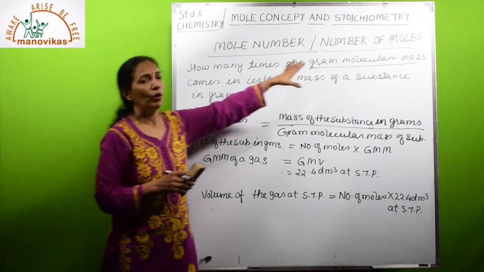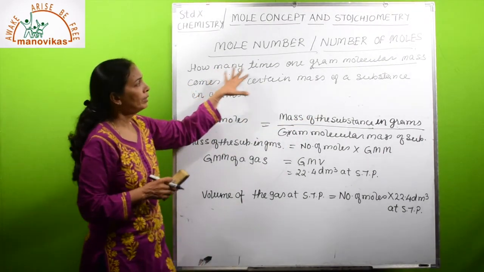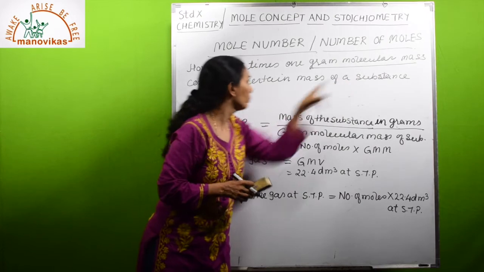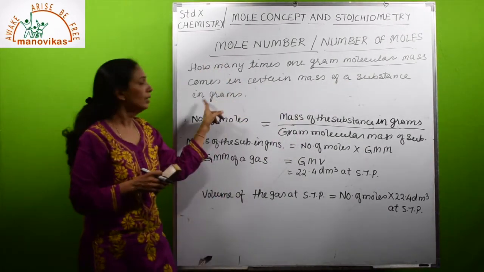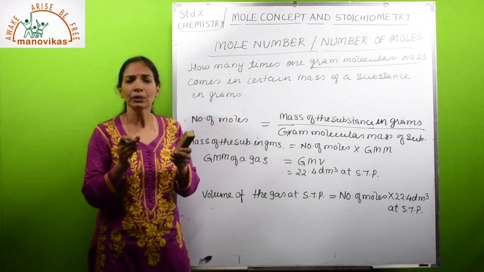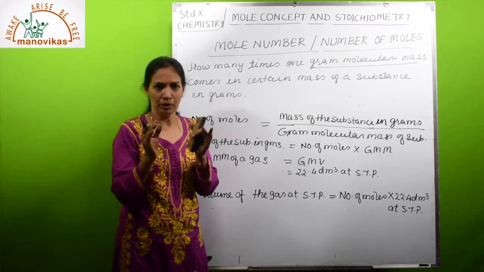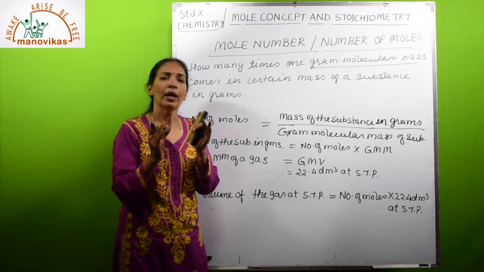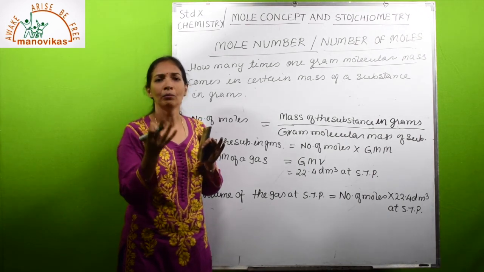Now mole number, or number of moles. What is the number of moles? How many times 1 gram molecular mass comes in a certain mass of a substance in grams. Looking at this, it looks complicated, so let us take a simple example. If you are given some mass of a substance and asked to find how many moles of that substance are there, you should know its gram molecular mass.